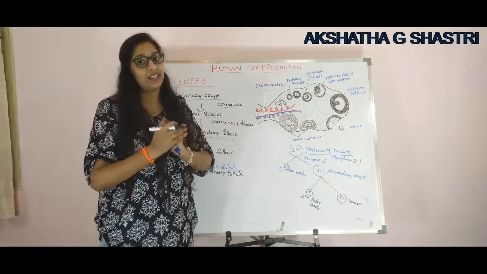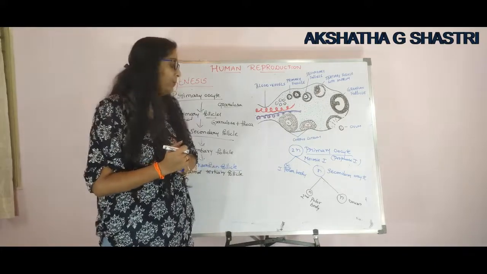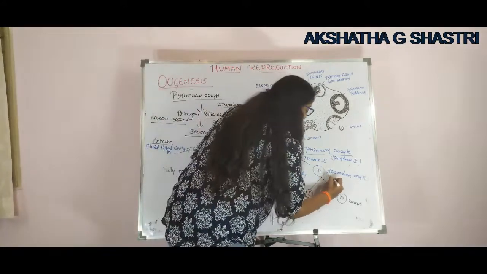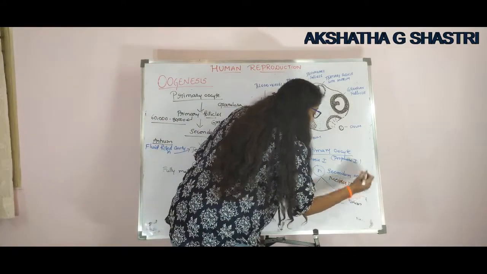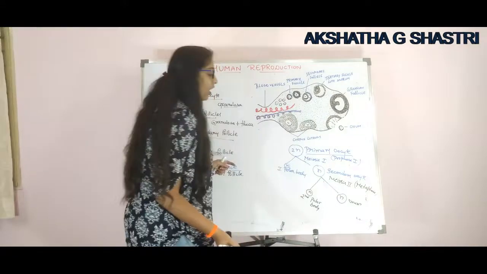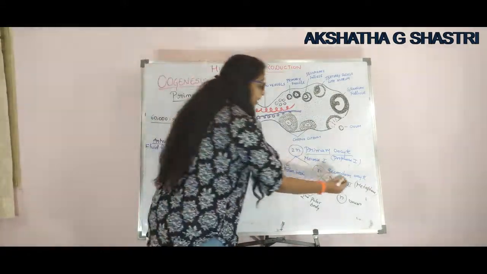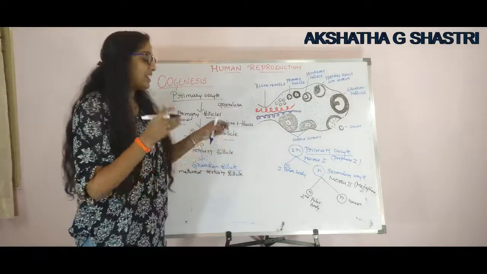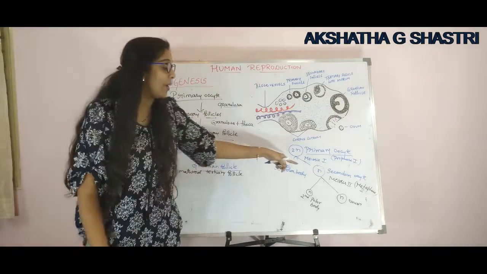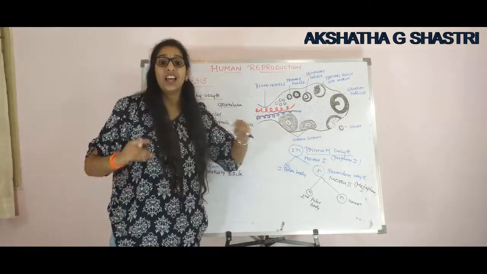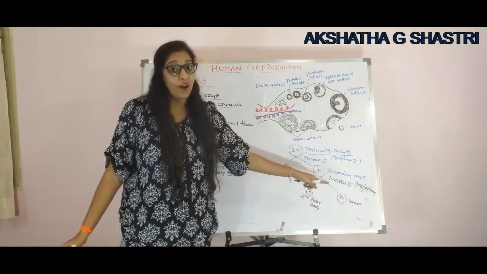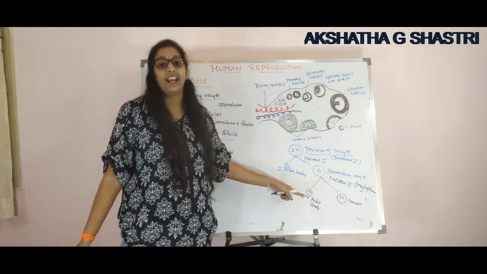Once it gets the signals for fertilization from the sperm, this secondary oocyte, which is arrested in meiosis 2 of metaphase stage, that is metaphase 2 stage, completes this meiosis 2 and forms a functional ovum and a small tiny second polar body.